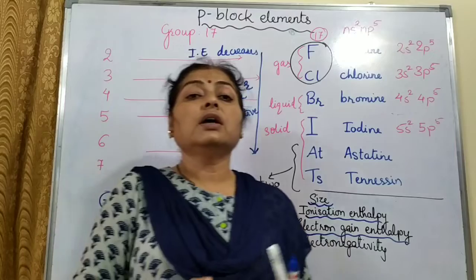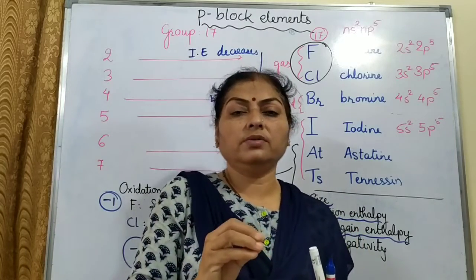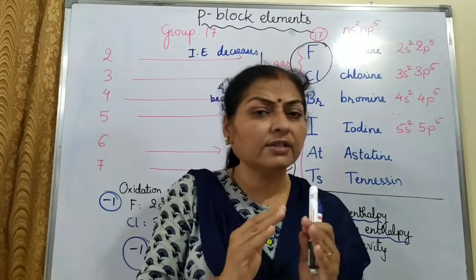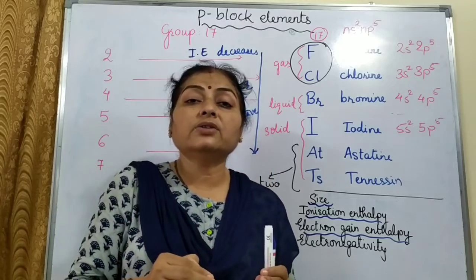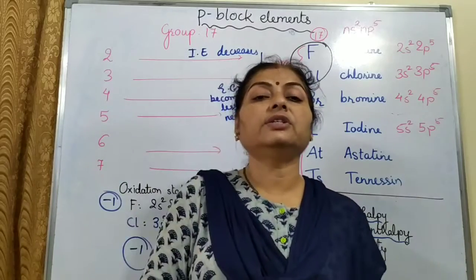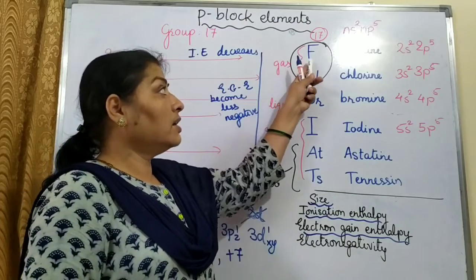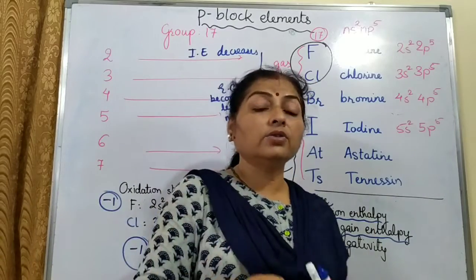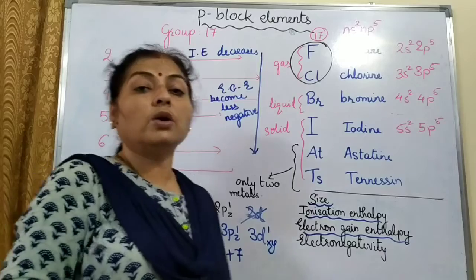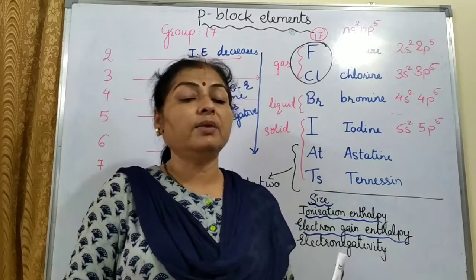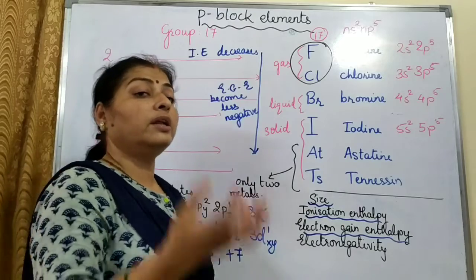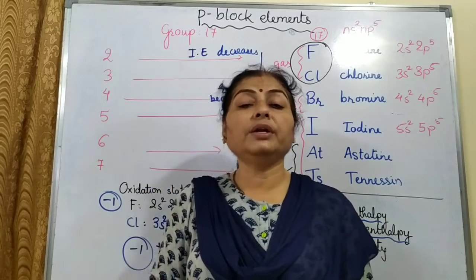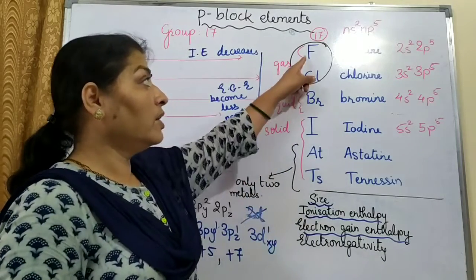The reason here is the fluorine atom is very small, the smallest. And that is why when it gains 1 electron, because of its very small size, the already existing electrons in the atom will try to repel the electron which is entering. As a result, due to the higher value of repulsion, it will not be able to gain that electron as easily as chlorine can. Chlorine can do it more easily because its size is considerably bigger as compared to that of fluorine. So chlorine will accept more easily, and that is why the electron gain enthalpy value of chlorine is more negative as compared to that of fluorine.